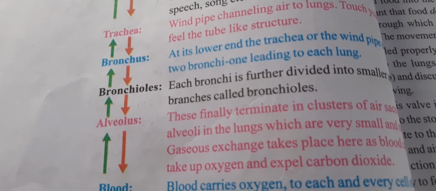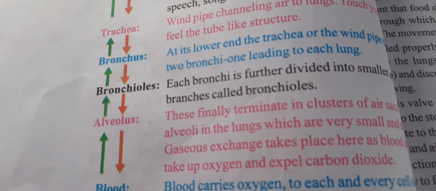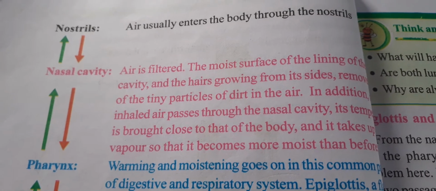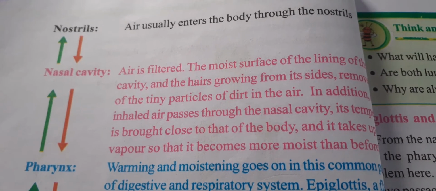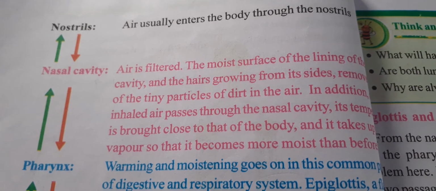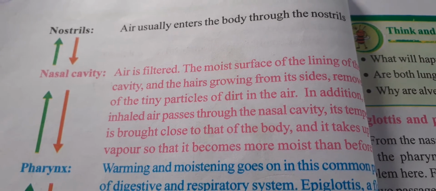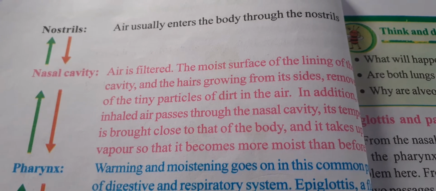So the air enters into our nose through the nostrils, after that the nasal cavity. So students, in the nasal cavity, the main thing is that the air will be filtered. Okay students, the air will be filtered. The moist surface of the lining of the cavity, with hair growing from its sides, removes the tiny particles of dirt in the air.